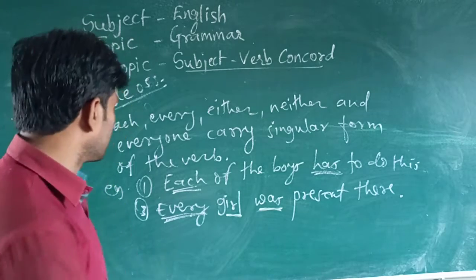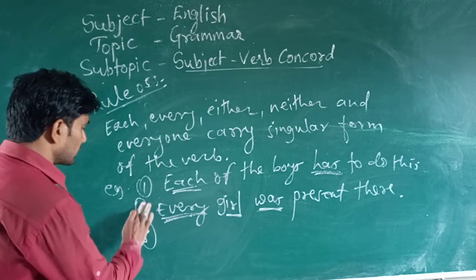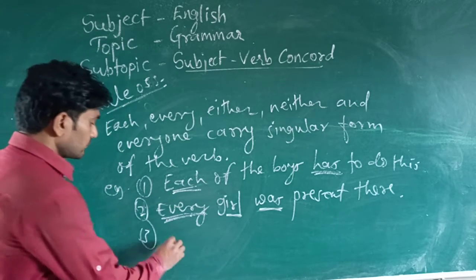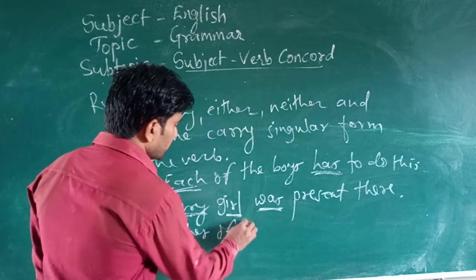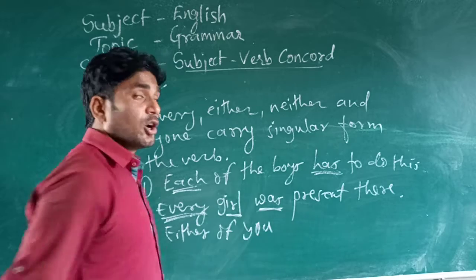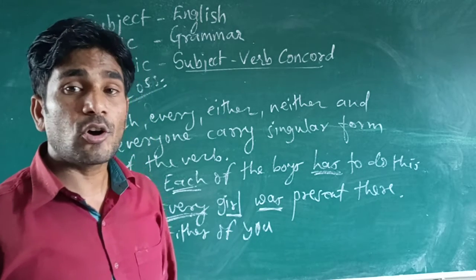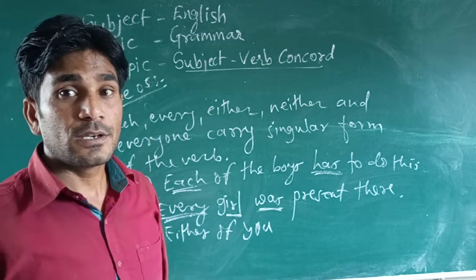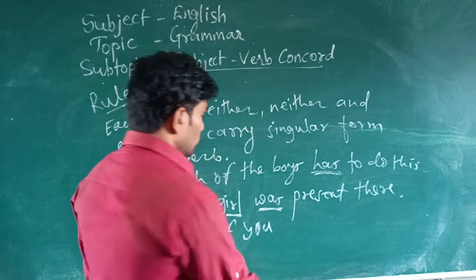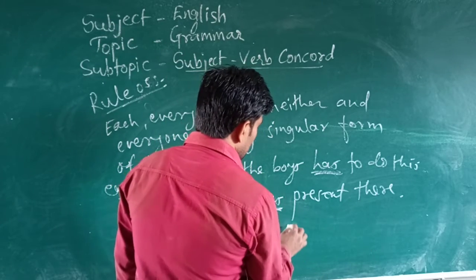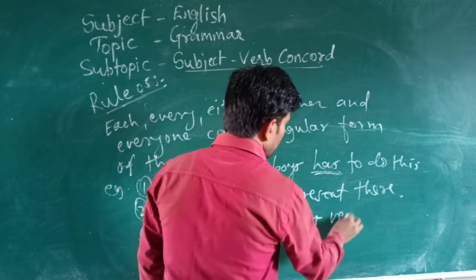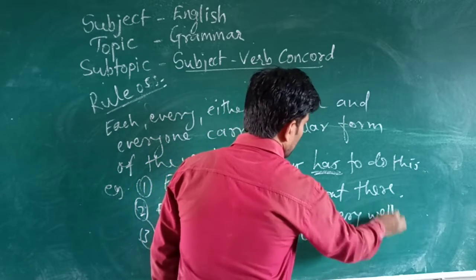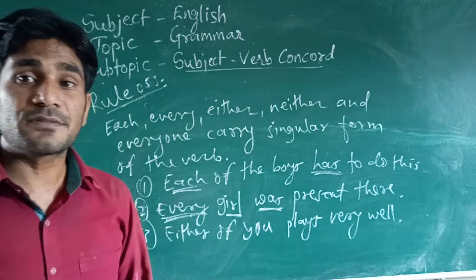Okay, understand here. And then look at the third one example, either of you, yes, either of you plays very well. Okay, either of you plays very well.